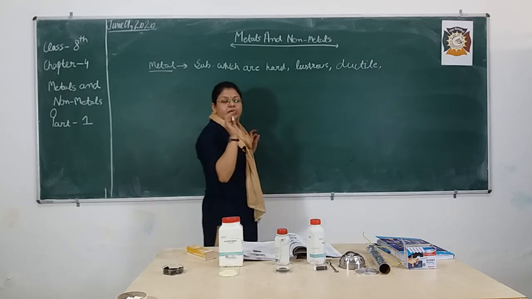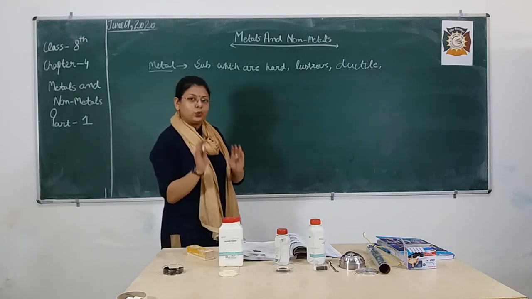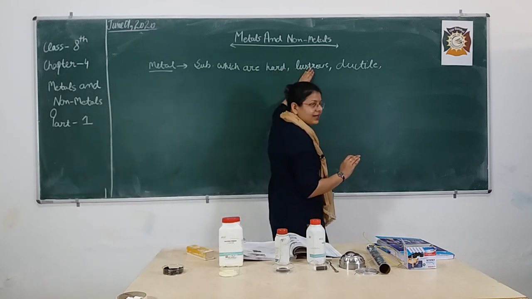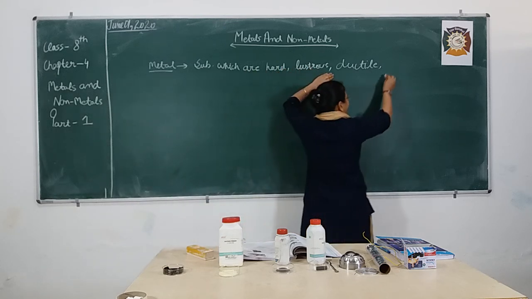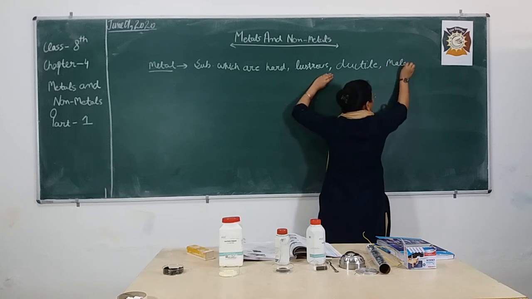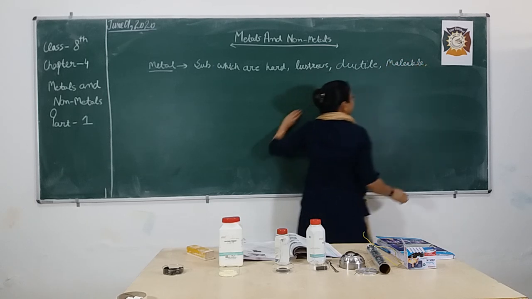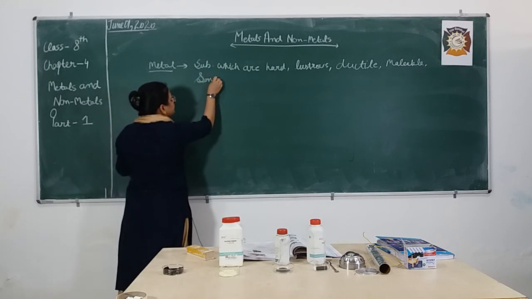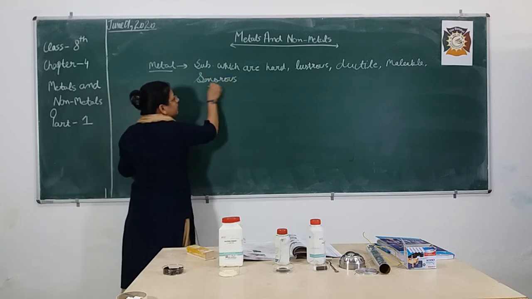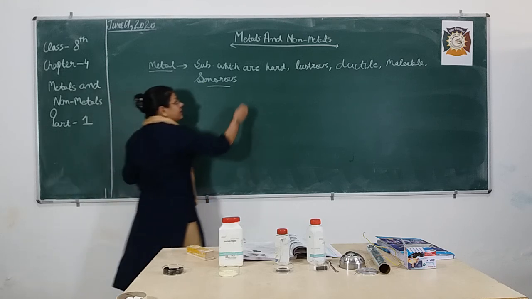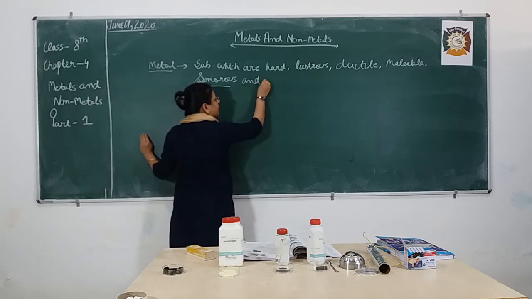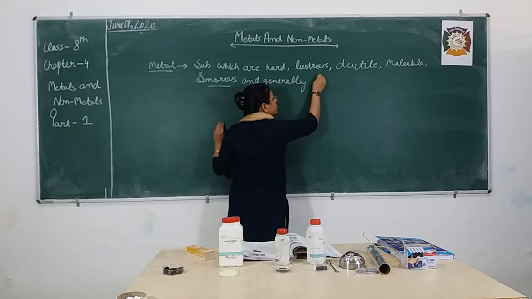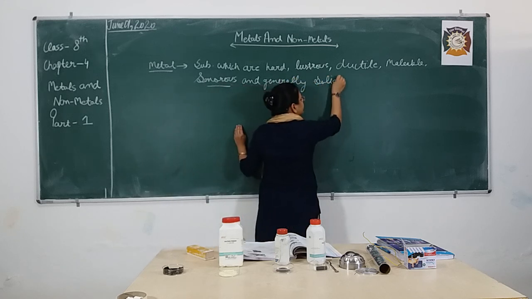Each and every term I am going to discuss with you in depth. So metals are hard, very good. They are lustrous, ductile, malleable, sonorous, and generally solid in state.